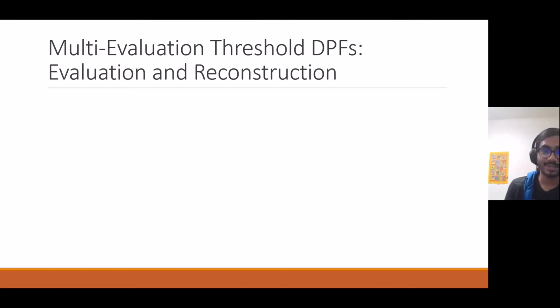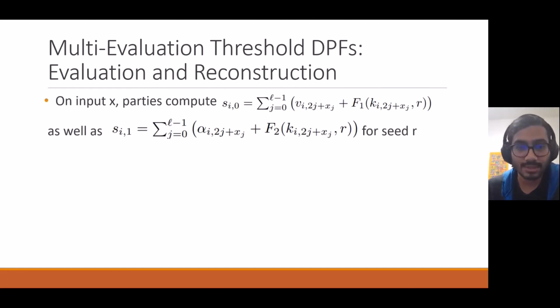So now that the share generation is out of the way, let's see how we evaluate and reconstruct. When parties receive their shares, they're going to compute two things. They're going to compute s sub i,0, which is the sum over the appropriate bits of the input x for their vector shares. And they're also going to take the pseudorandom function evaluated on the keys according to their appropriate k sub i, 2j plus xj. Remember that these are both indexed by the bit of the input that they get.